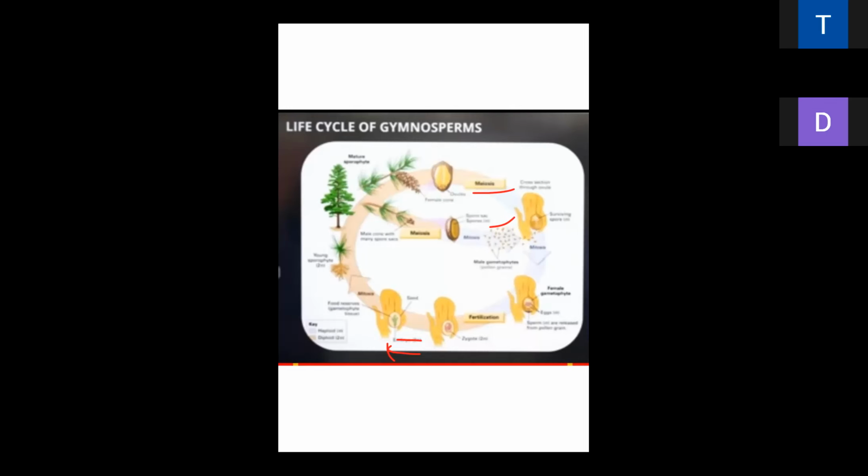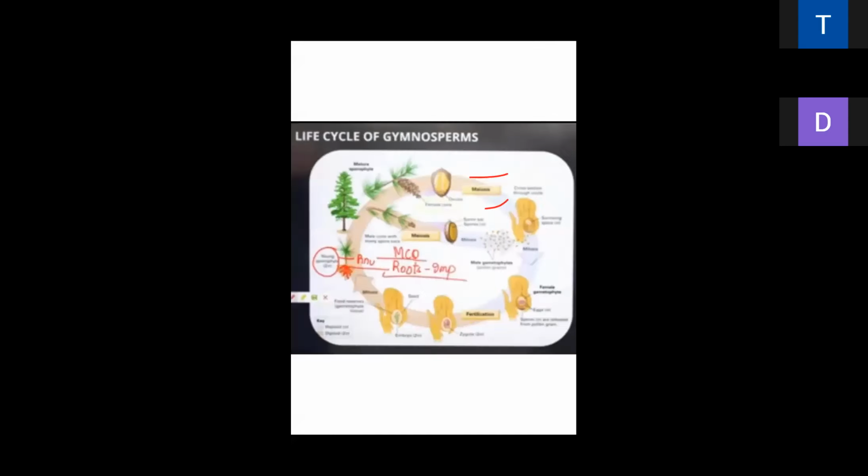One is seen outside, which is known as ectomycorrhiza. The other is inside the root, which is known as endomycorrhiza.